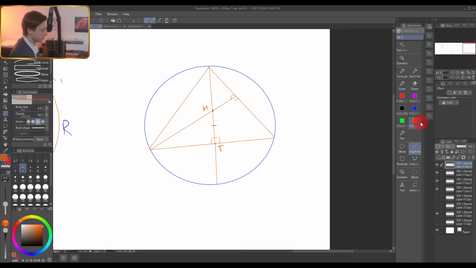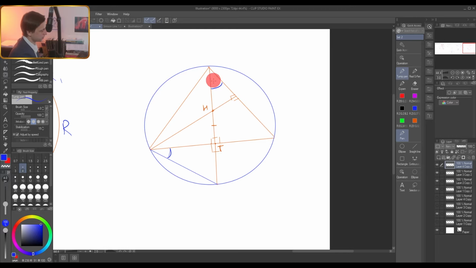So we extend, and this is also a 90-degree angle, and after extension, this altitude intersects the circumscribed circle. Let's simply show that this segment inevitably has to be equal to this one. So this is a point of intersection, and let's connect this one, and we will use the properties of angles, because this angle is equal to this one. They subtend the same arc.